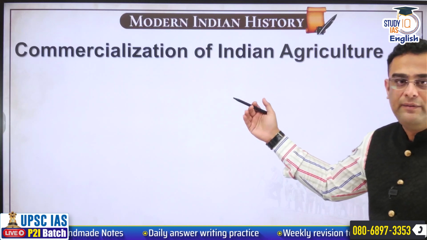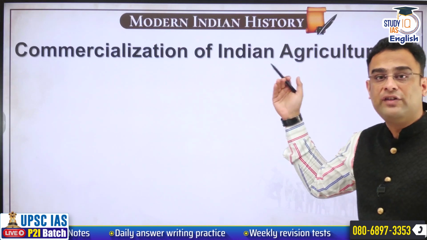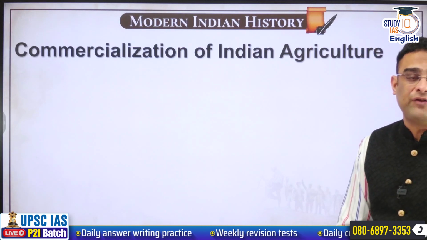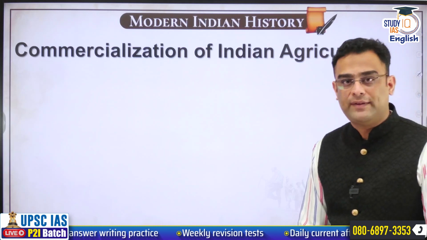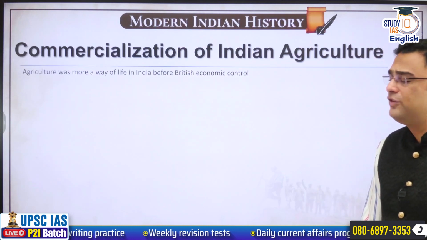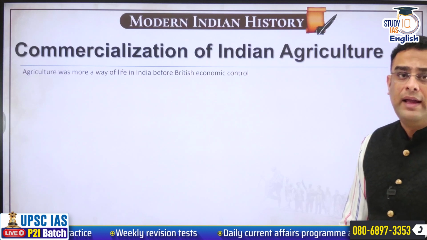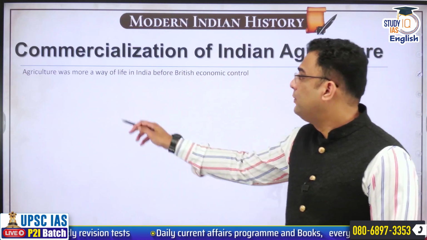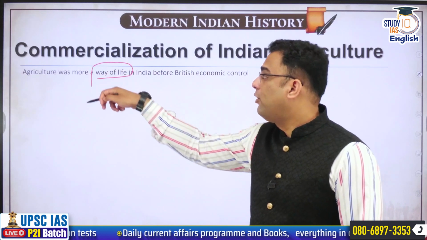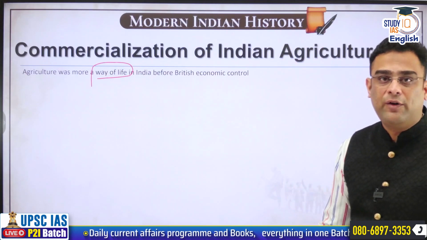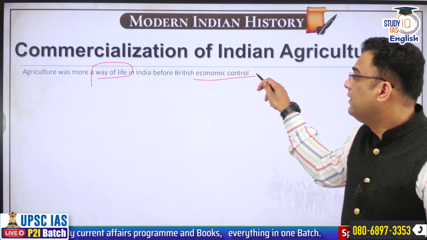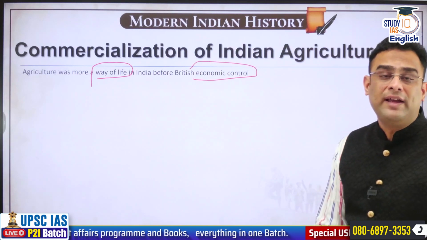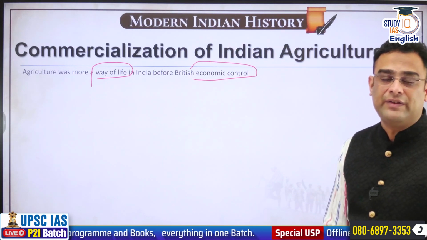After this, lastly, we will see the idea of commercialization of Indian agriculture under British influence. What do we mean by commercialization of agriculture? In India, traditionally, from ancient and medieval times, agriculture was more a way of life. The Britishers, through their economic control, changed this.